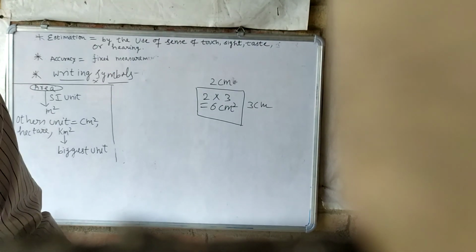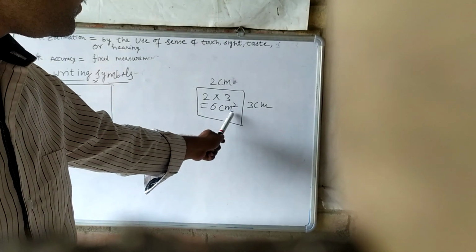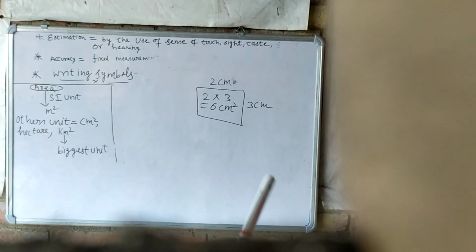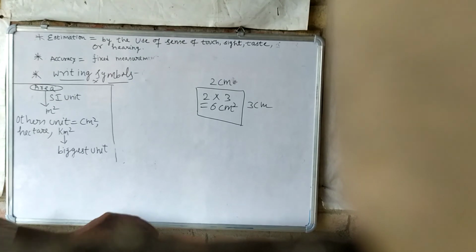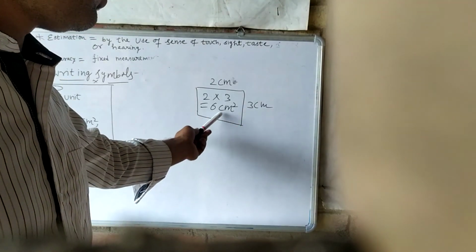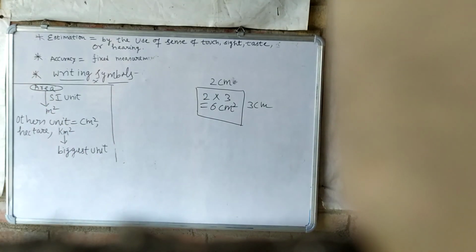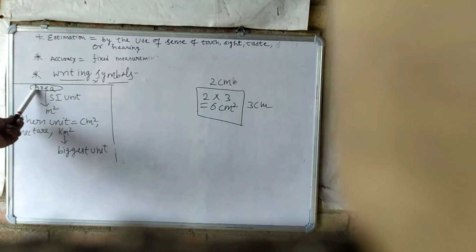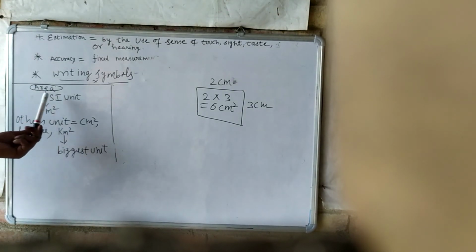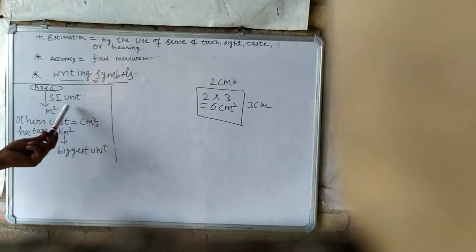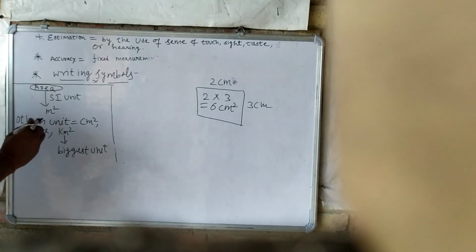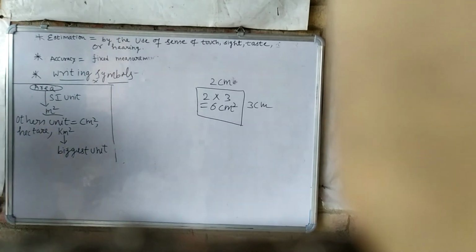Understand? And area is always in the square unit. Area we always write in a square unit. Centimeter square, meter square. Understand? Like this. We cannot write a single unit. It is wrong. To write area we have square units. So see here, to write area we have an SI unit. What is that SI unit? Meter square. Understand? That SI unit is meter square.